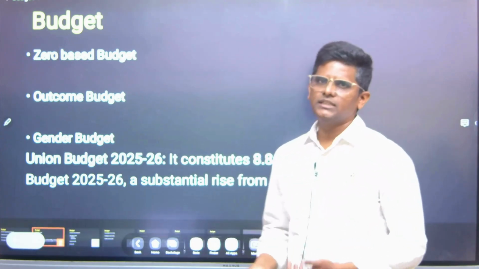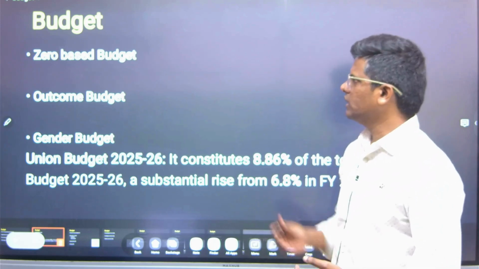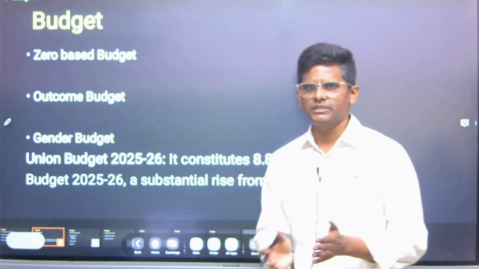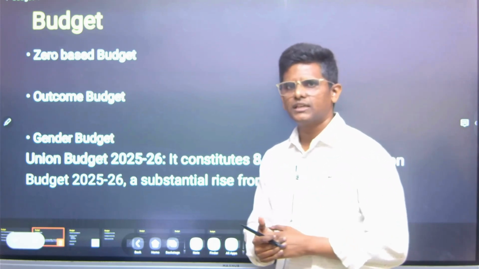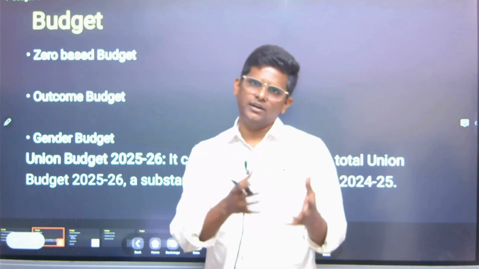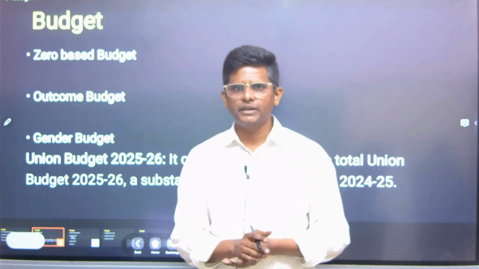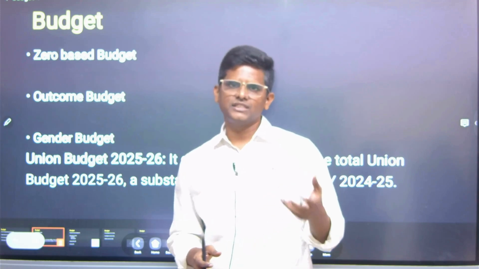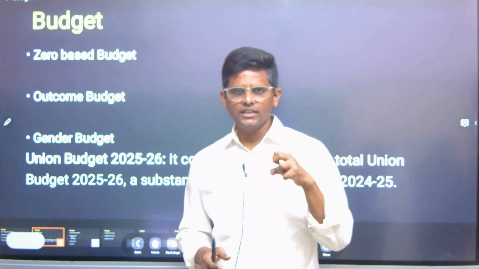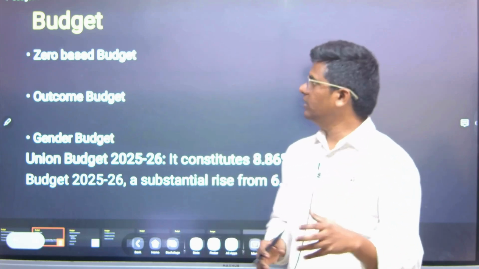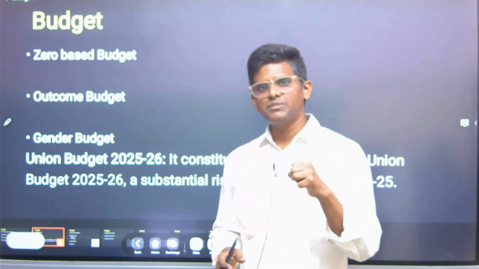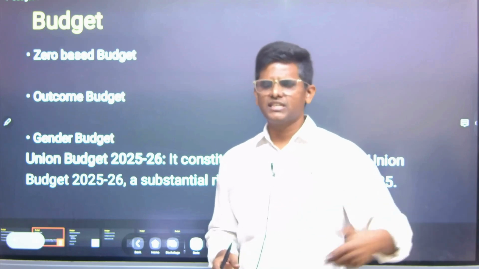In budget there are other concepts also, like zero based budget. What is zero based budget? Suppose you also become an officer in future, and you head a department or become part of a department. The finance department of the state or the center will keep asking you what the budget estimate for the next year is, and also the revised estimate for the current year.